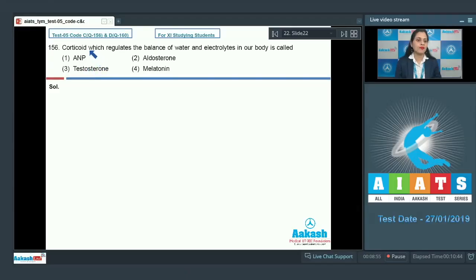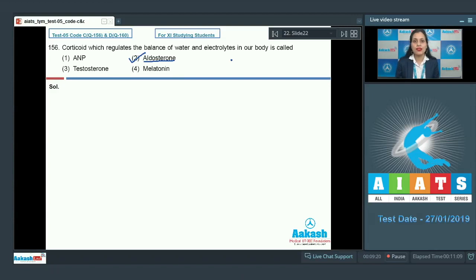Question number 156. Corticoid which regulates the balance of water and electrolytes in our body is called. And the options are ANP, aldosterone, testosterone and melatonin. And the correct answer to this question is option number 2, that is aldosterone.